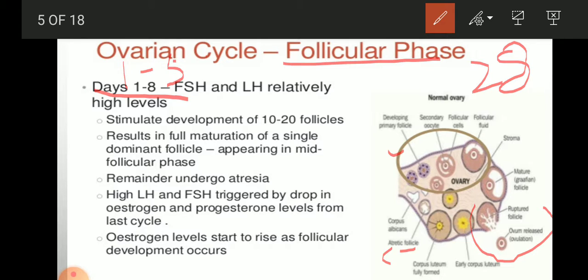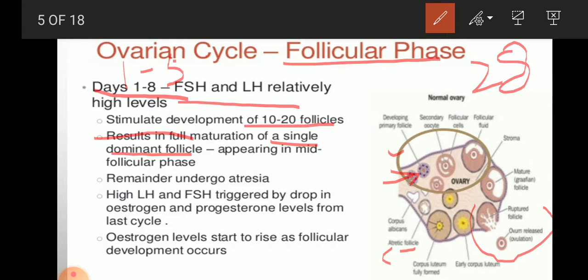So that is FSH and LH at a relatively high level, released from the pituitary gland. They stimulate development of 10 to 20 follicles like this. 10 to 20 follicles will be stimulated, but this results in the full maturation of a single dominant follicle, appearing in the mid follicular phase.